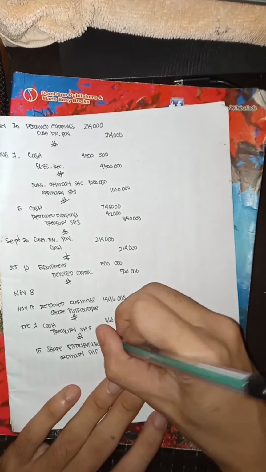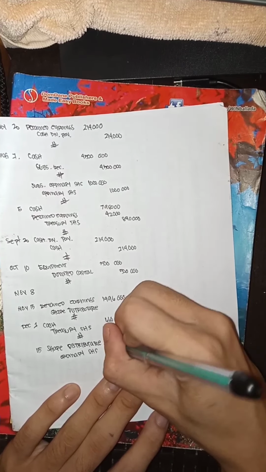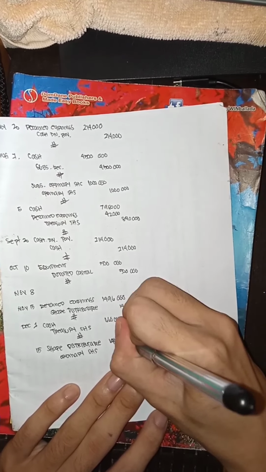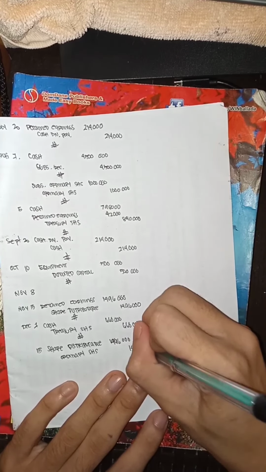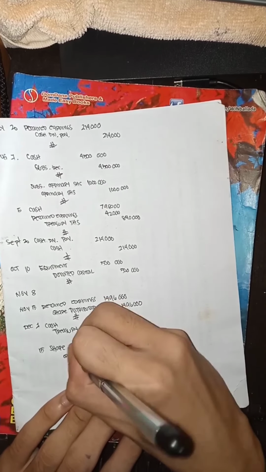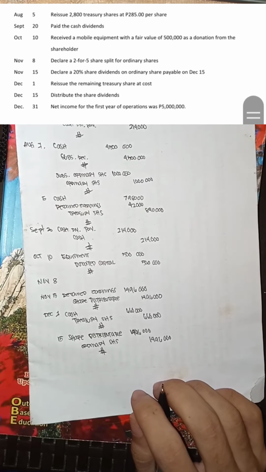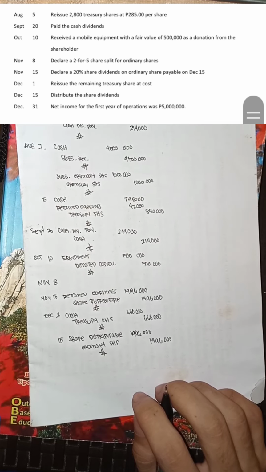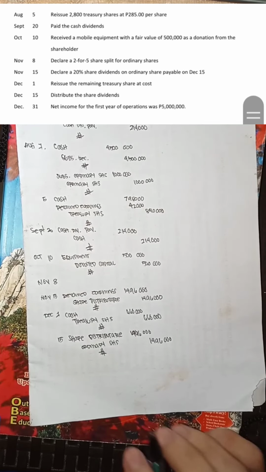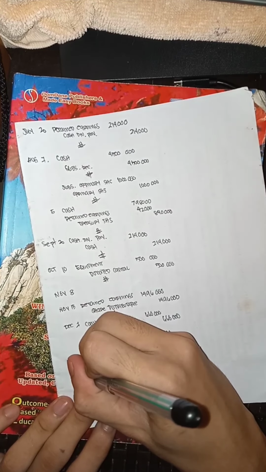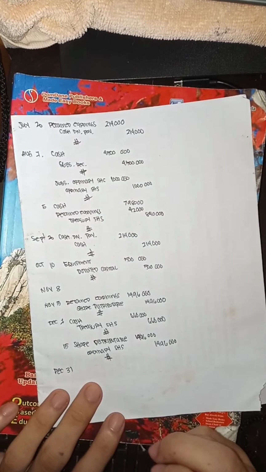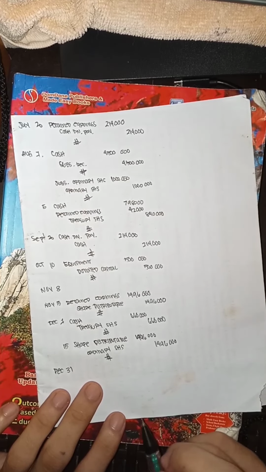Yung amount is 1,496. Yan. And then last, net income for the first year of operation was 5 million. So, in December 31 daw, ang net income daw natin is equals to 5 million.